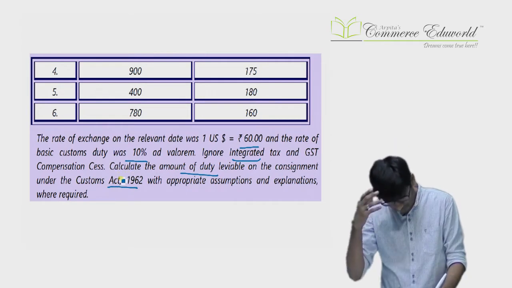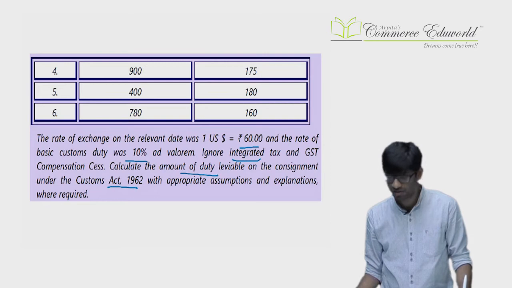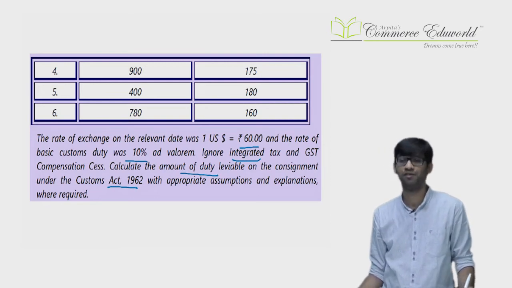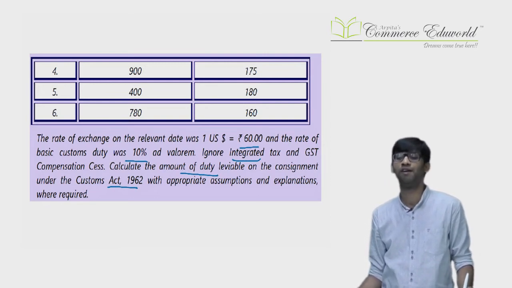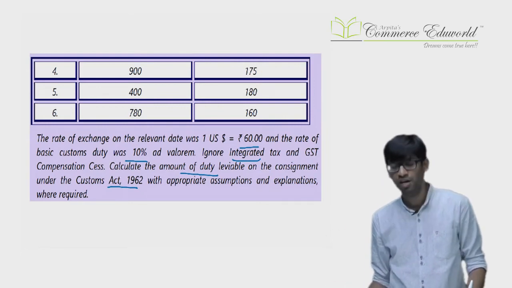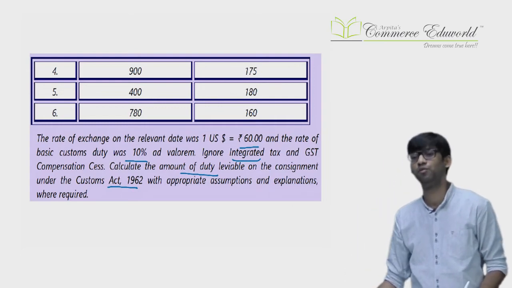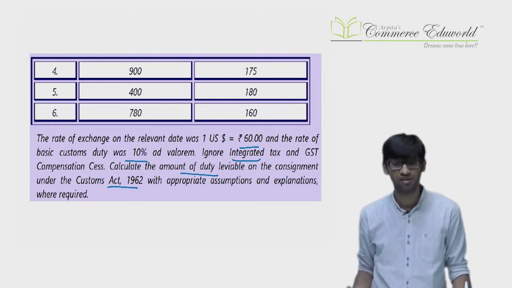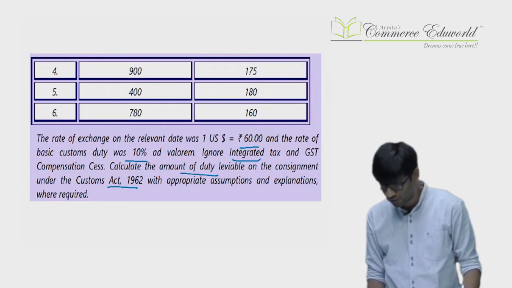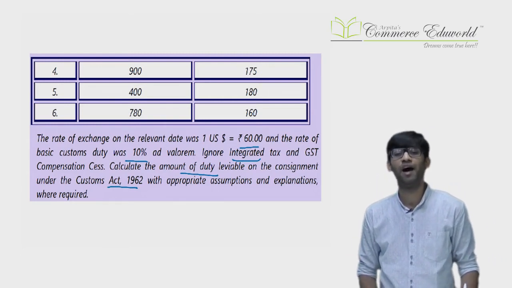Now, over here you can say price is not the sole consideration. Normally, when the price is the sole consideration, when the buyer and seller are not related, you take the value as the transaction value and then on that value you calculate the duty. But over here the price is not the sole consideration. The goods have been imported as a gift. So there's some other consideration over and above the price. So we go to rules of valuation. As per the rules of valuation, you take value of identical goods.